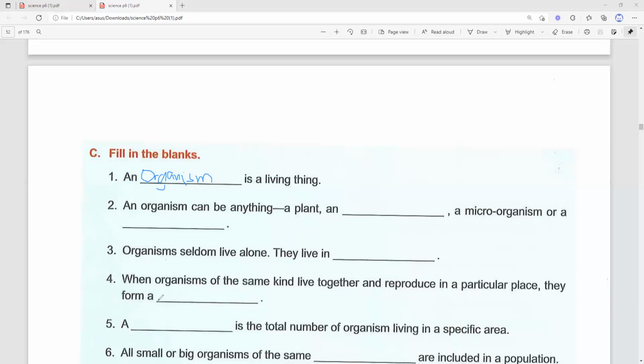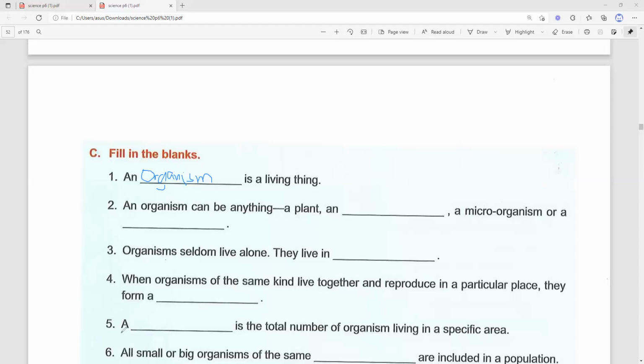they form a, what do you call that? Organisms of the same kind like ants. Okay, for ants, they live together. For mice, they live together. For cattail grasses, they live together, right? Okay, so what is that? When organisms of the same kind live together and reproduce in a particular place, they form a population. Okay, here the answer is population.